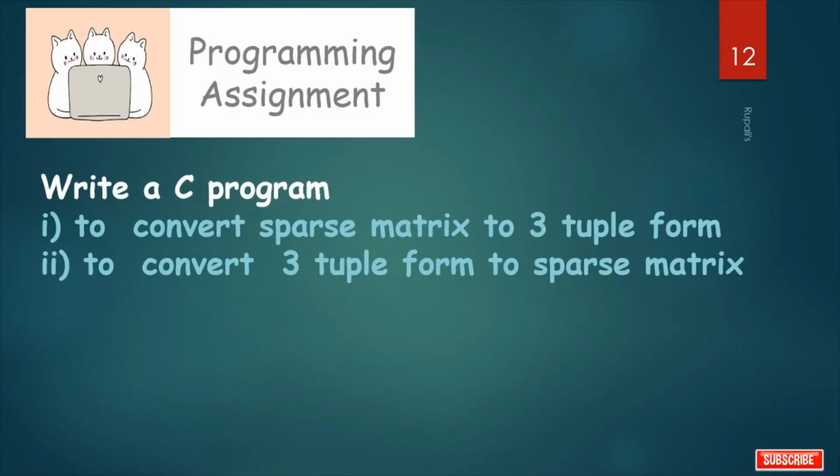So this is your programming assignment. Write a C program to convert sparse matrix to 3-tuple form or to convert 3-tuple form to sparse matrix.